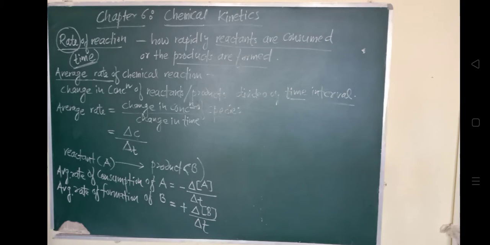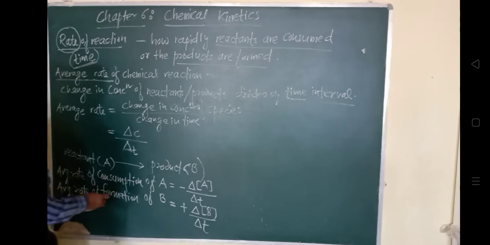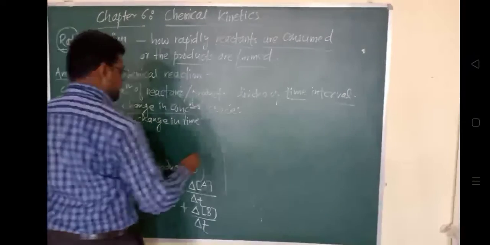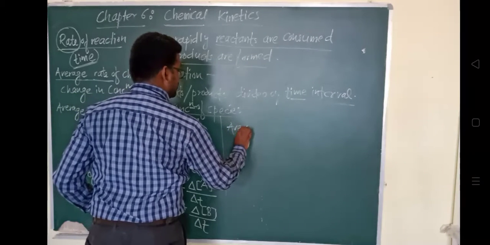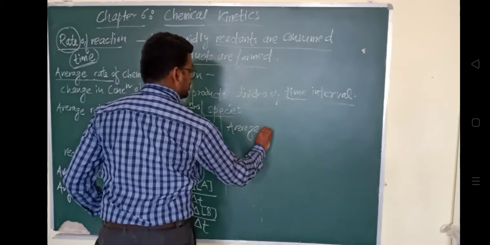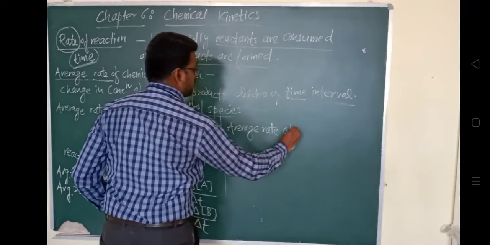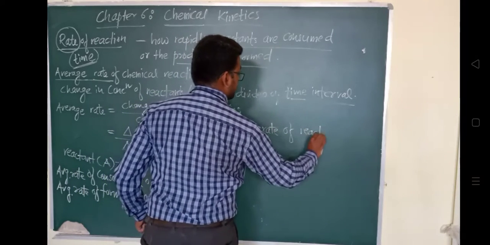So we can write it as the average rate of reaction. Okay, average rate of reaction हम लोग लेते हैं. So यहाँ पे लिख लेता हूँ मैं. I hope it is visible. Average rate of reaction. Because our topic is the same only, average rate of reaction.